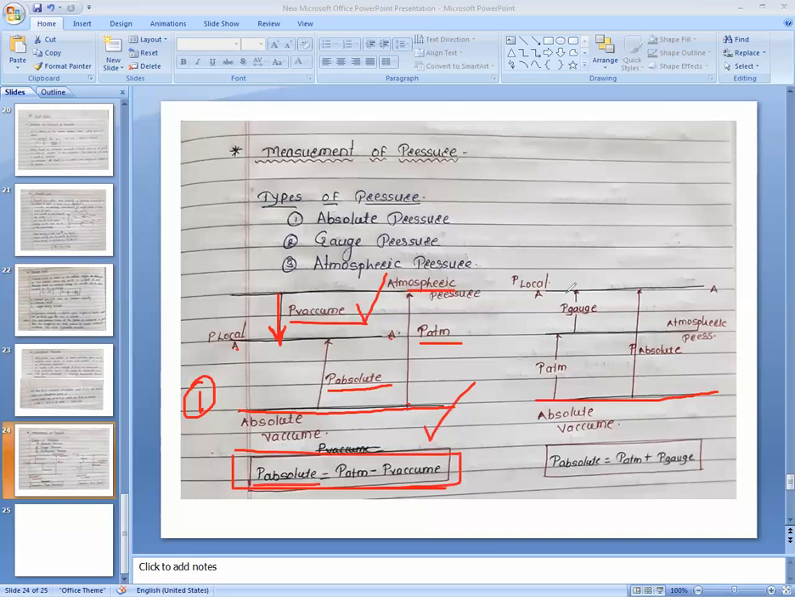And if we are measuring gauge pressure, in that situation, this is the atmospheric line, and we are measuring the pressure at the section AA. The atmospheric pressure is measured at this point. The pressure that is greater than the atmospheric pressure is the gauge pressure. So gauge pressure is this, and the addition of atmospheric pressure plus gauge pressure is absolute pressure.